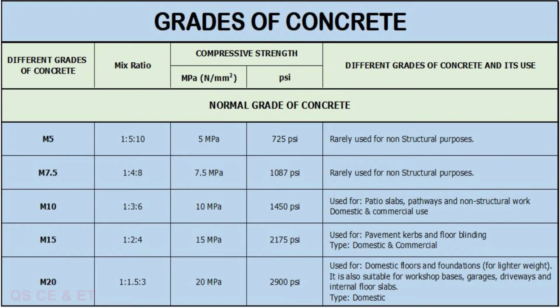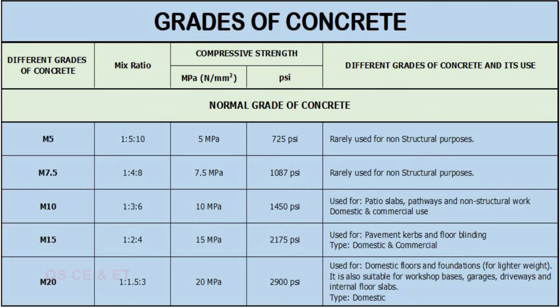Now friends, we have categories of different grades of concrete. We start from normal grade of concrete. M5 mix ratio is equal to 1:5:10. Compressive strength 5 MPa and 725 PSI, rarely used for non-structural purposes. M7.5 mix ratio 1:8. Compressive strength 7.5 MPa and in PSI 1087, rarely used for non-structural purposes.